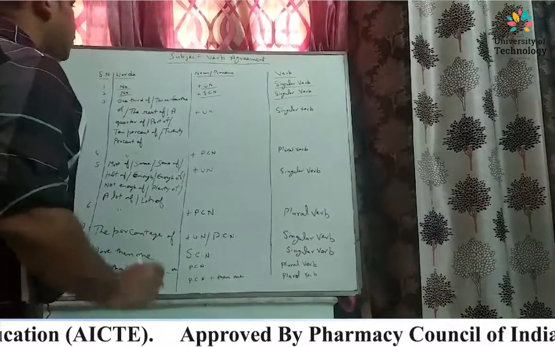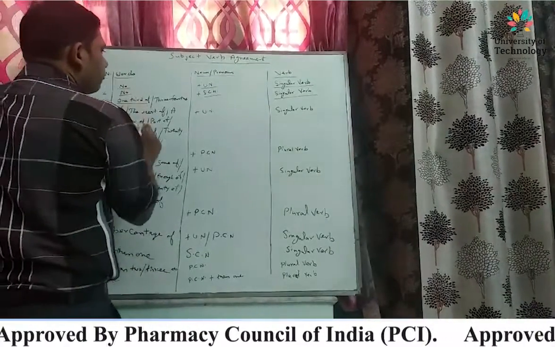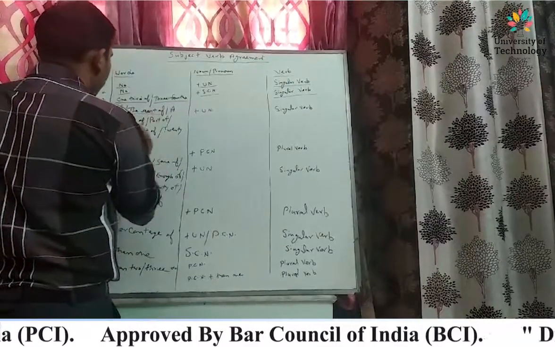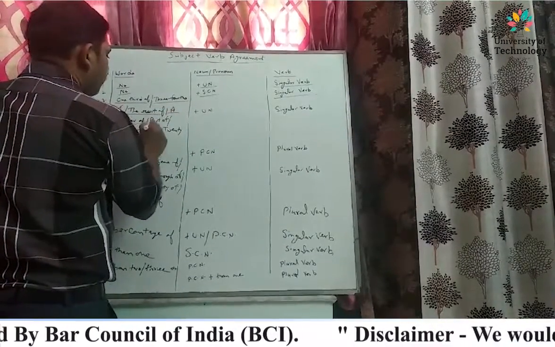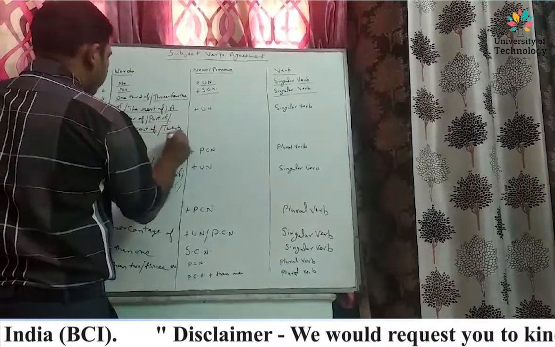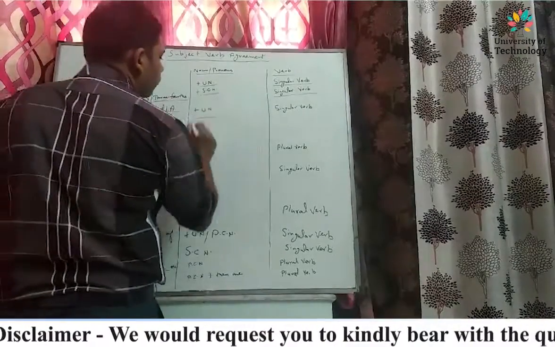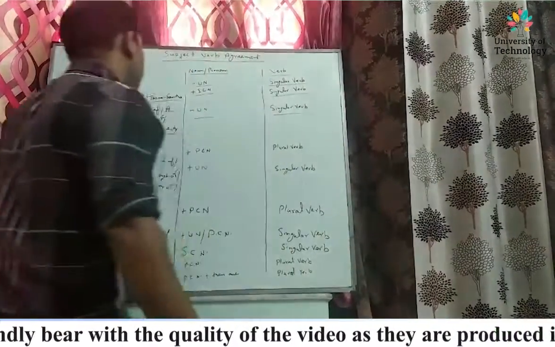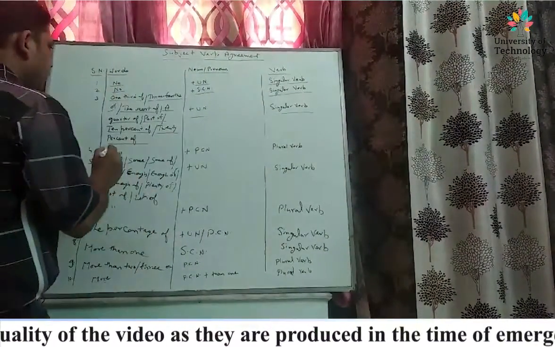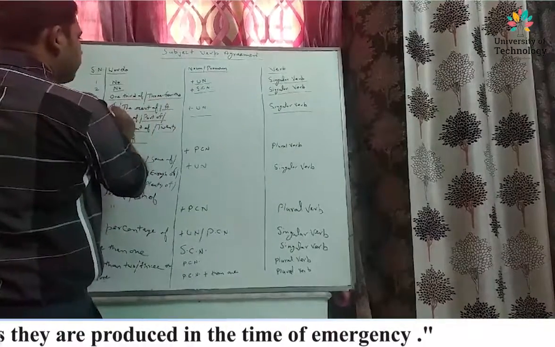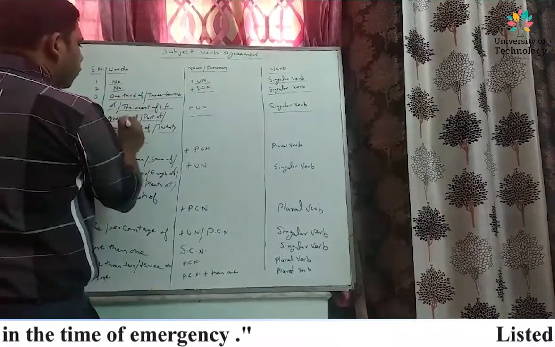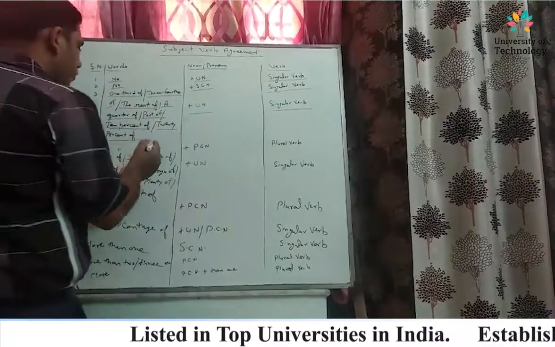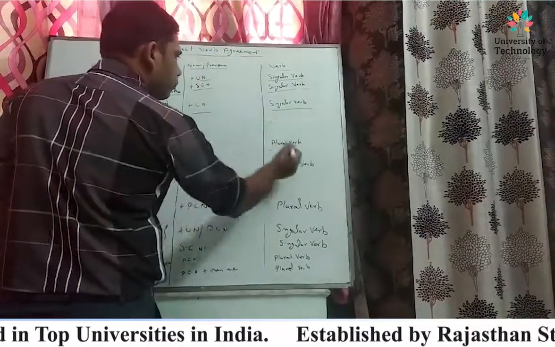Next, 1/3 of, 3/4 of, the rest of, a quarter of, part of, 10% of, 20% of, uncountable noun, singular verb. Next, 1/3 of, 3/4 of, the rest of, a quarter of, part of, 10% of, 20% of, plural countable noun, plural verb.